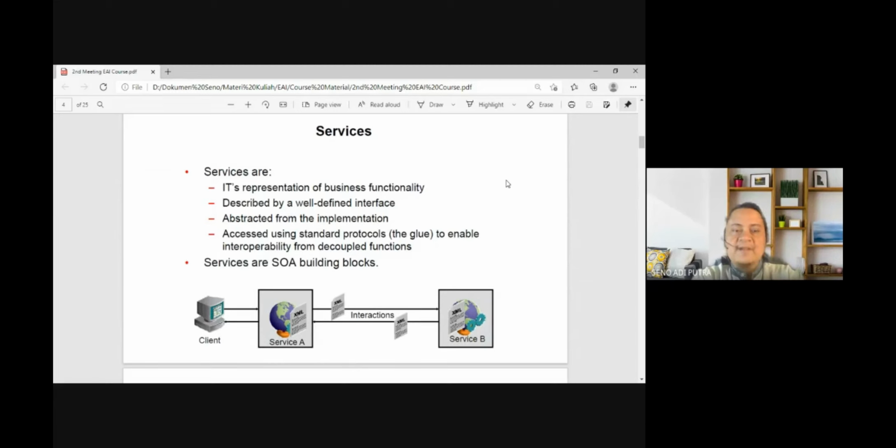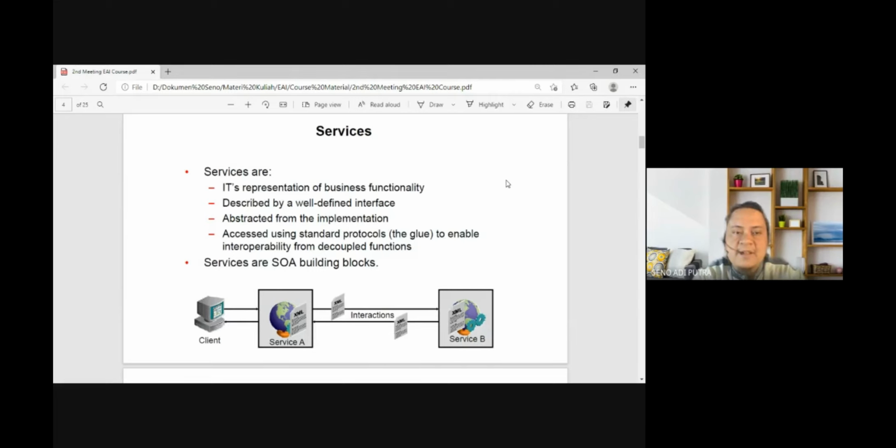What is a service? A service is a representation of business functionality, like human resource management. This is the function. Like a billing application, like a purchase order application, like an accounting application. That is the functionality of business.